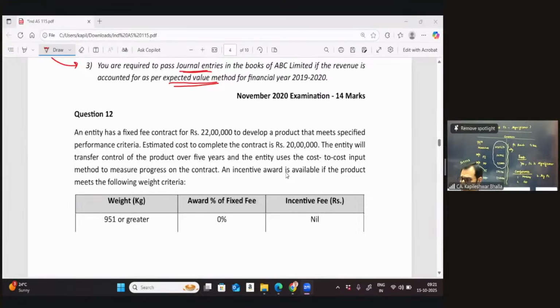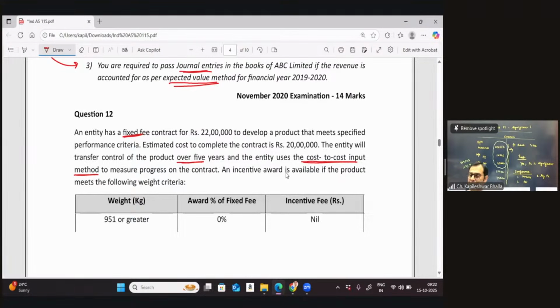It says an entity has got a fixed fee contract, which is 22 lakhs, to develop a product that meets certain specified performance criteria. The estimated cost to complete the contract is 20 lakhs. The entity will transfer the control of the product over 5 years, and the entity uses the cost to cost input method to measure the progress of the contract. So the company is using an input method in terms of determining the degree of completion. That is supposed to be the cost incurred till date upon the total estimated contract.